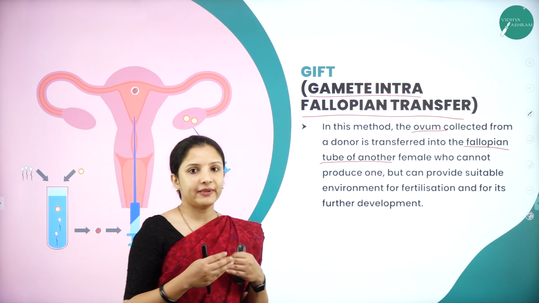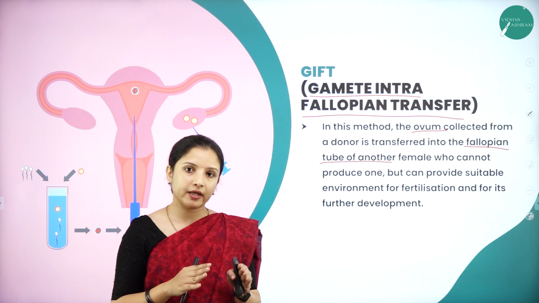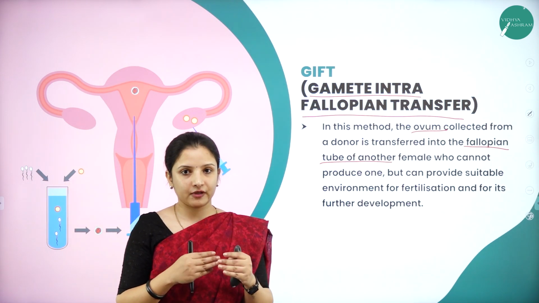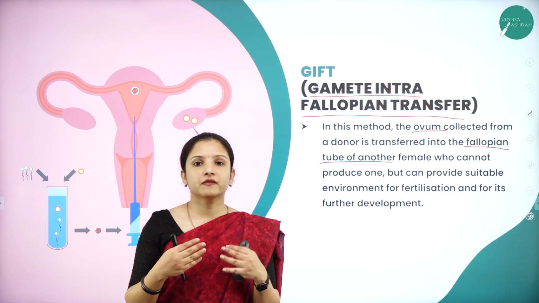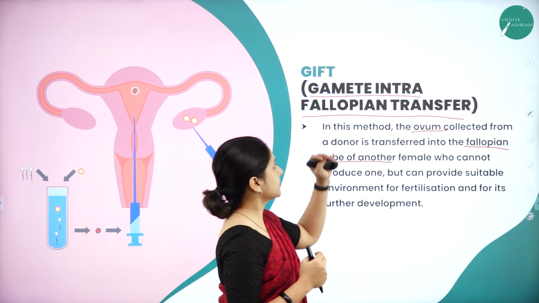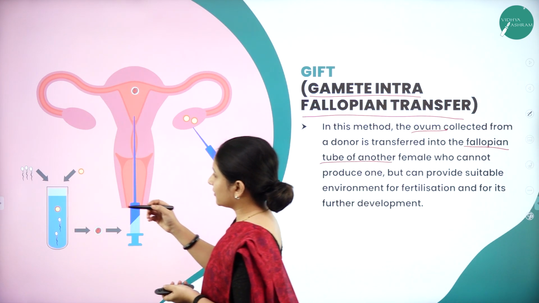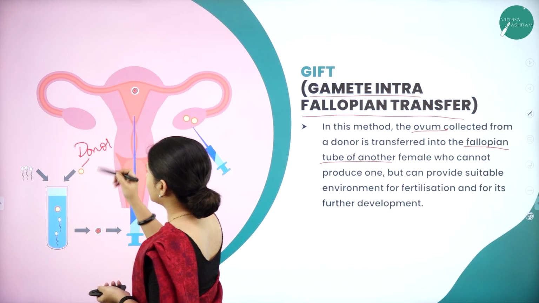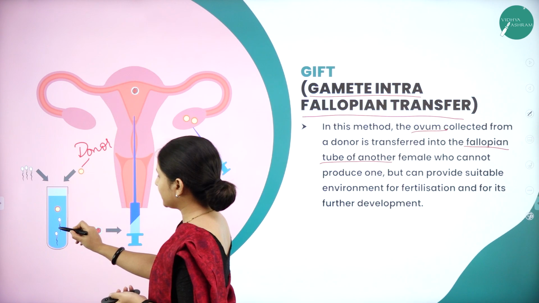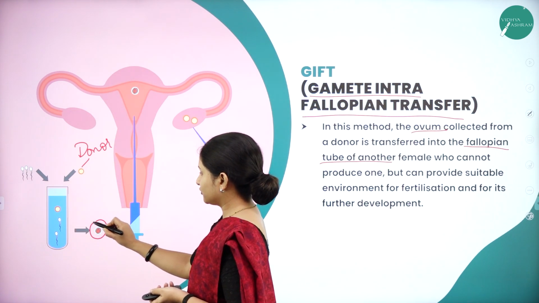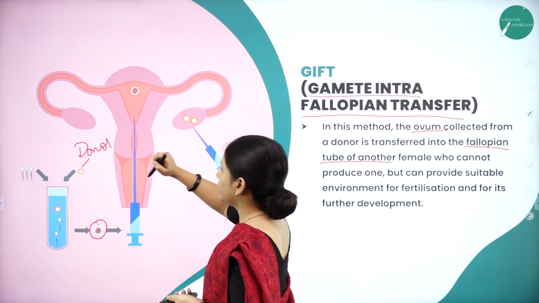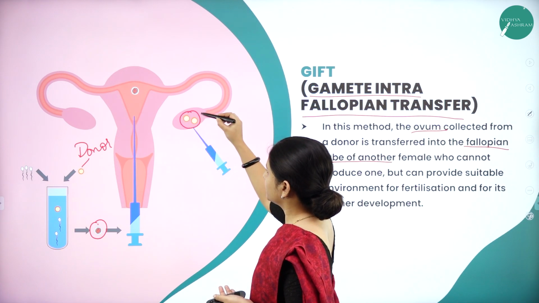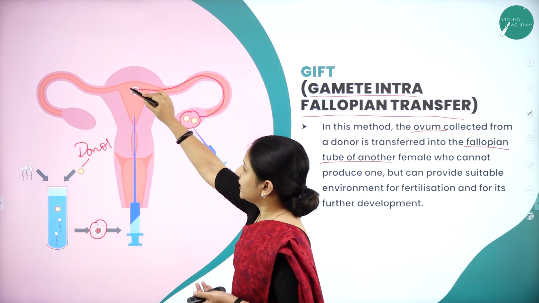So this is the best technique. The uterus will be of the female who is planning to conceive, but the egg will be from some other female, because the female who is planning to get pregnant will not be capable of producing the egg. So that is about gamete intra-fallopian transfer. Here again, from any other donor female, the egg will be collected and the sperm will be collected, and once it reaches the blastomere stage, it will be directly placed in the uterus. Or it will also be placed in the fallopian tube. From the fallopian tube it will travel and implant itself here.